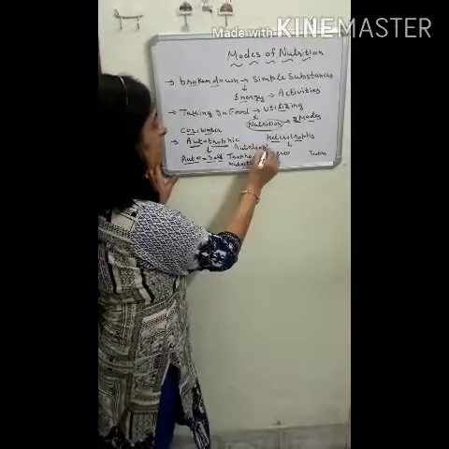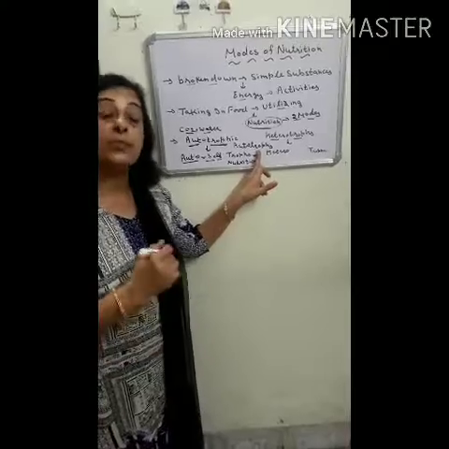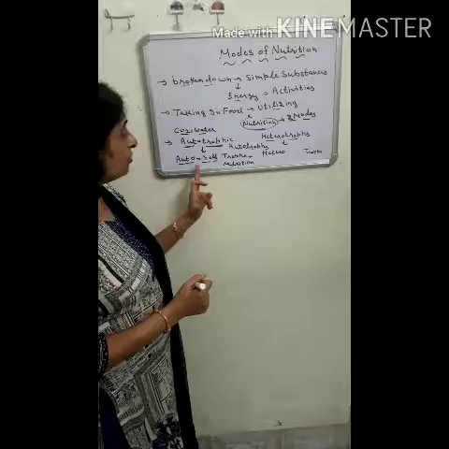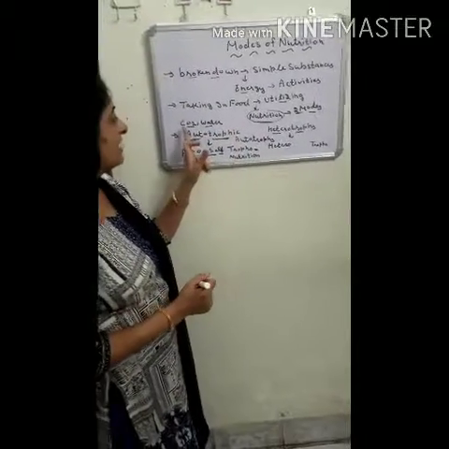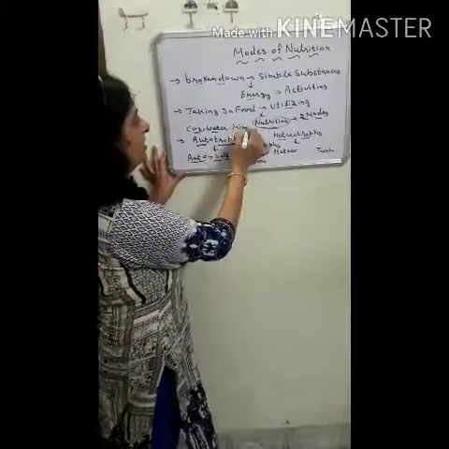Green plants are in this category, because they can synthesize their own food with the help of inorganic compounds like carbon dioxide, water and minerals.